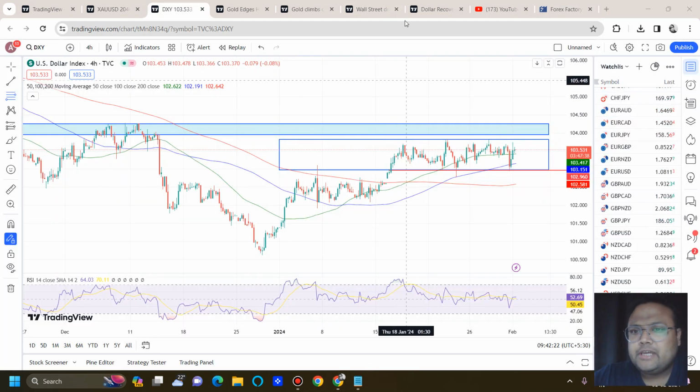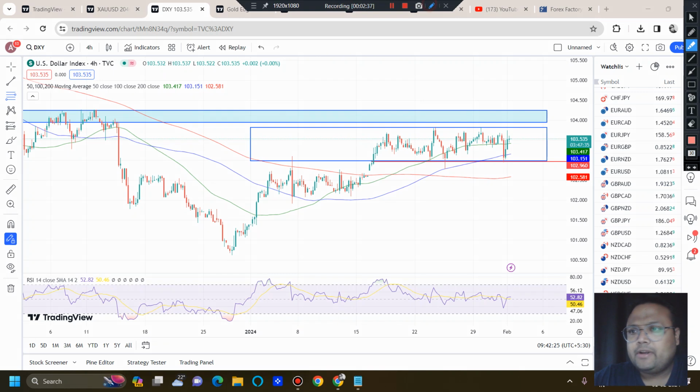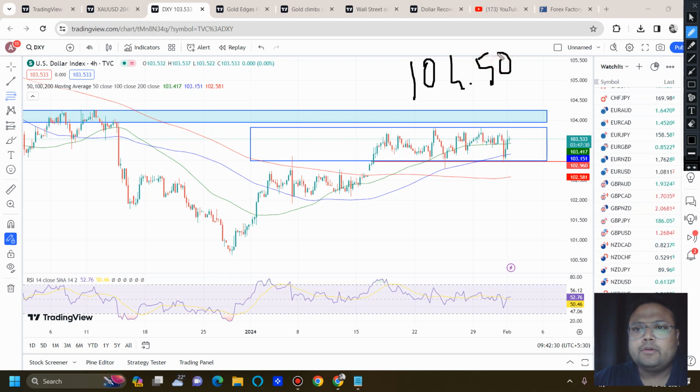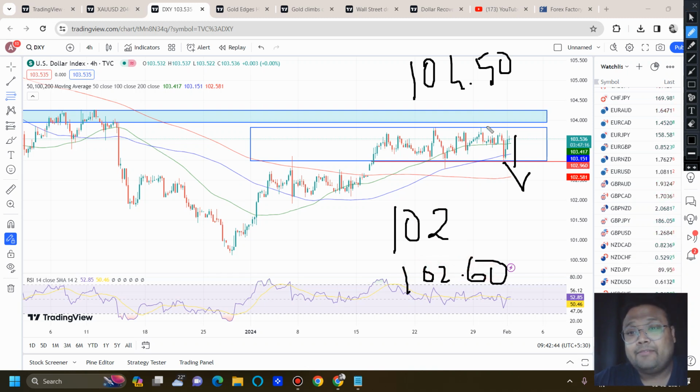So overall the things have not changed here. You can still see the overall levels that we were discussing are still the same. We need DXY above 104.50 to continue upside, and before NFP I don't think DXY will be going above 104.50. In case DXY drops, we have 102.60 as support before NFP. So we can expect that the market will remain sideways, or remain choppy, till NFP. So plan your trades accordingly, and this is the main reason I have been talking about DXY for the last minute, so that you can plan your trades accordingly.